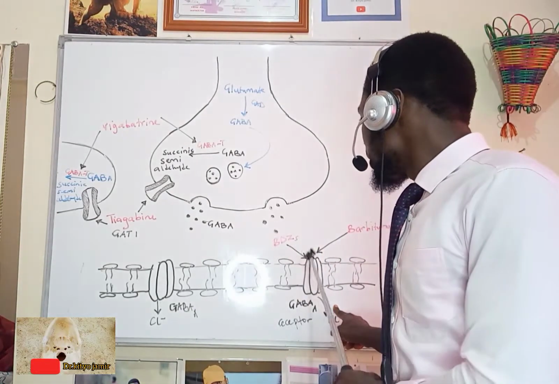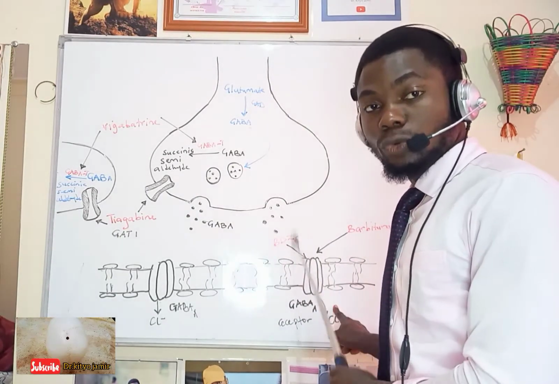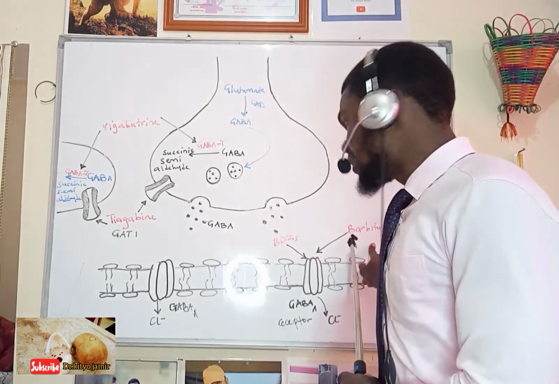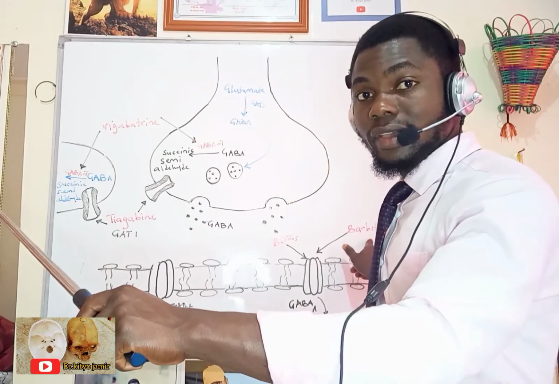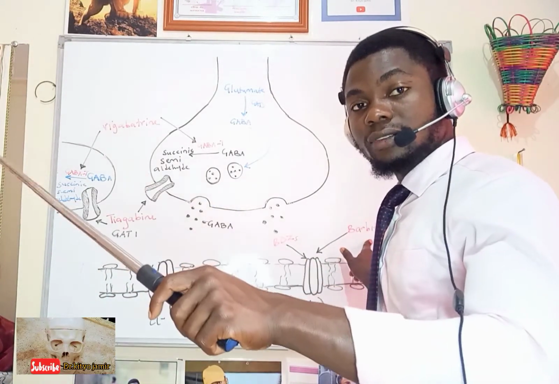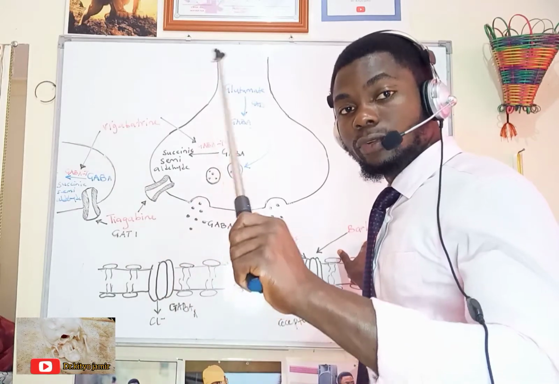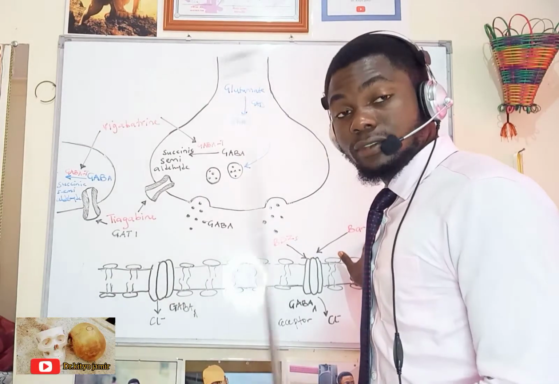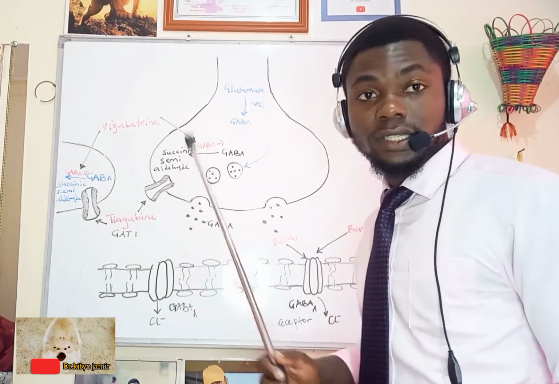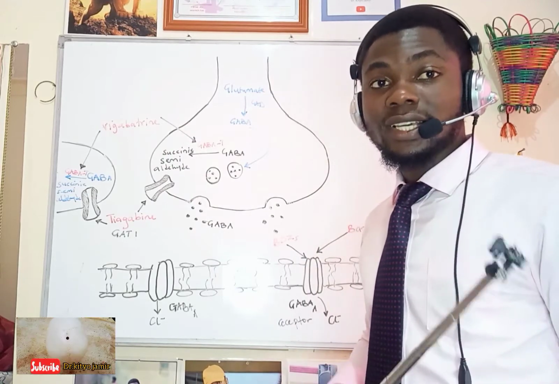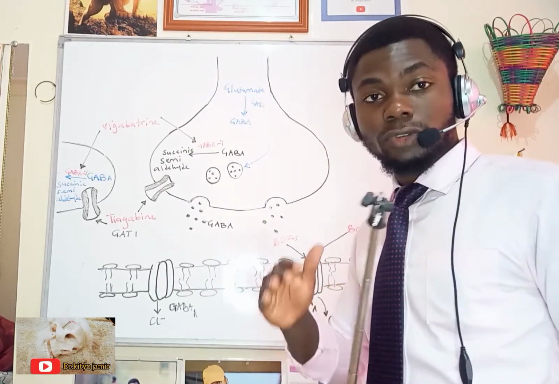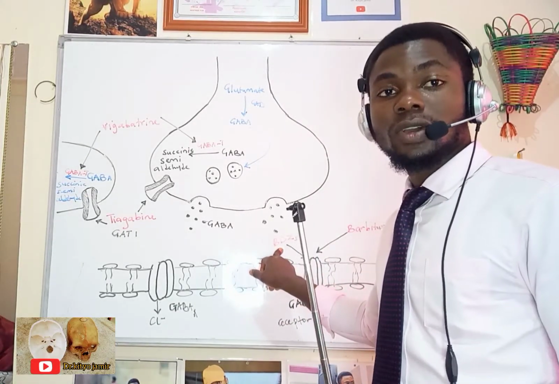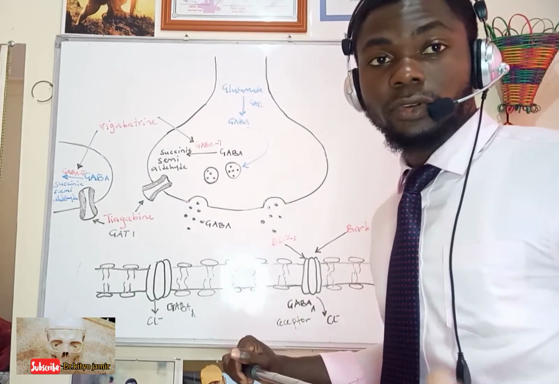Benzodiazepines are going to increase the frequency of opening of these chloride channels, and barbiturates are going to increase the lifetime, that is, how long these channels are going to stay open. Of the barbiturates, the commonest we use is phenobarbital, and it is preferred in babies because it has reduced effect on respiratory depression. Then here we have drugs like diazepam, midazolam, clonazepam, and lorazepam.